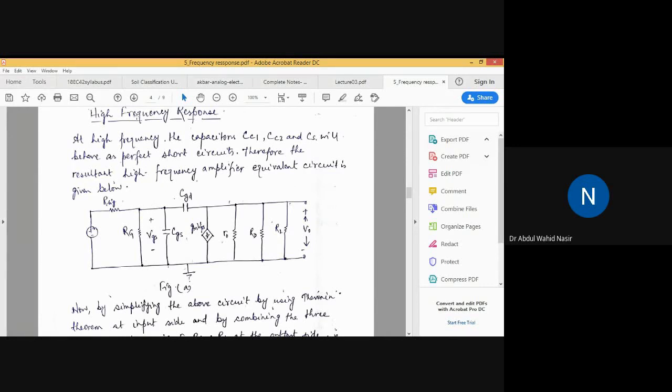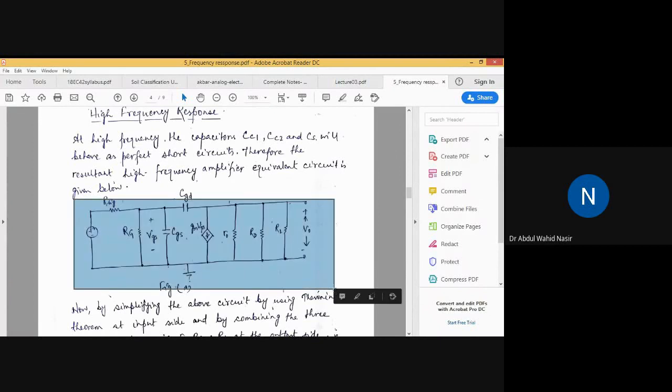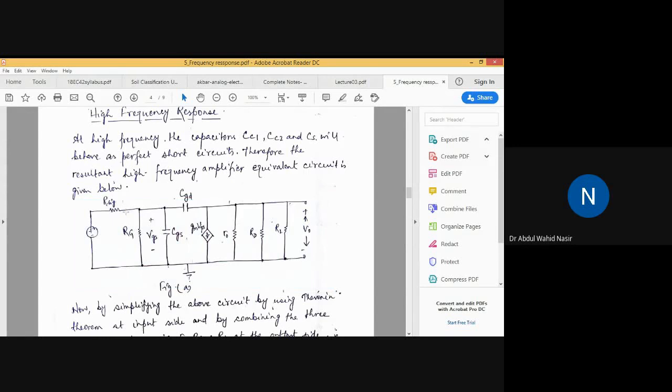Since we are analyzing the high frequency response, we'll be studying the effects on this CS amplifier circuit under high frequency input. In this situation, the capacitors CC1, CC2, and CS will behave as perfect short circuits. Therefore, the resultant high frequency equivalent circuit is given below. This is the equivalent small signal circuit, where CC1, CC2, and CS have been shorted. You can see there is no CC1, CC2, or CS because they have been shorted. So we'll only have the two capacitances CGD and CGS.